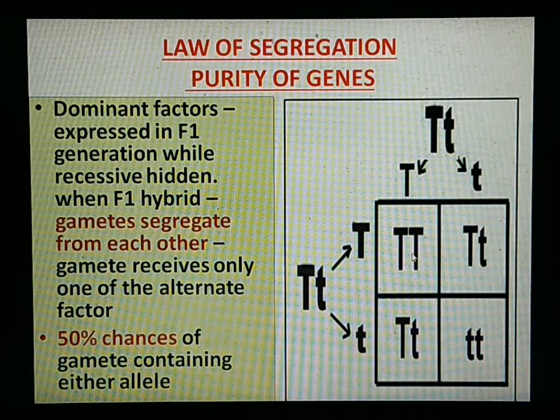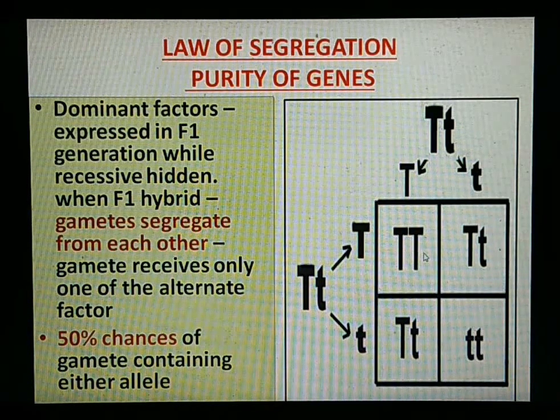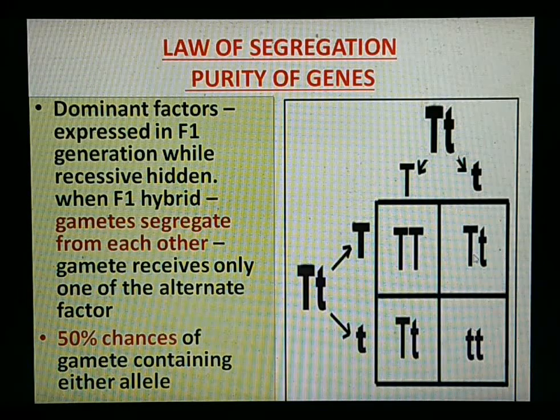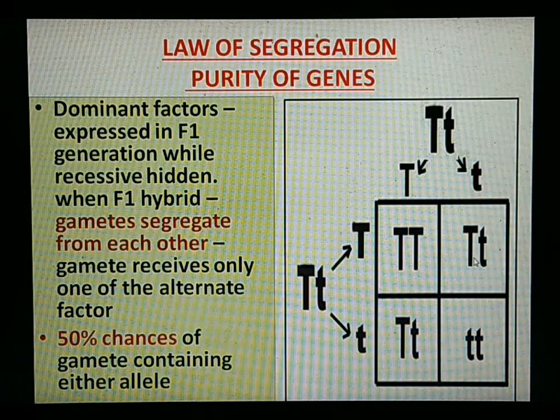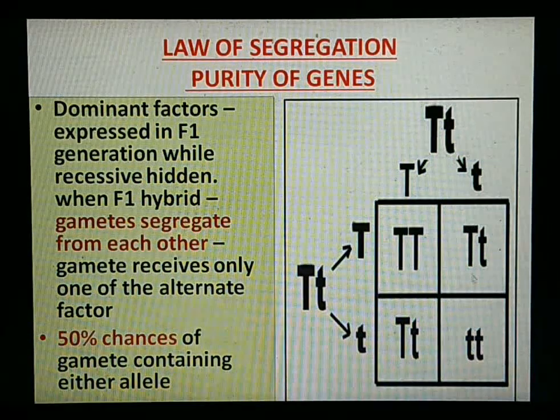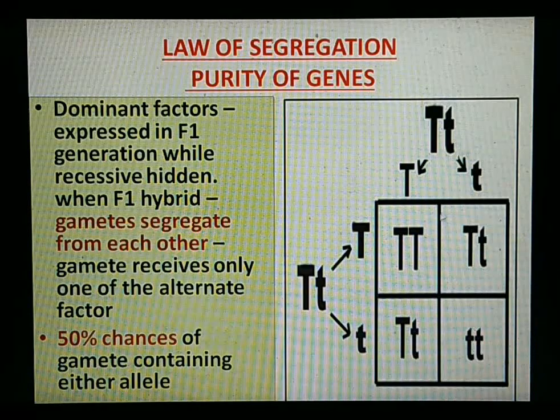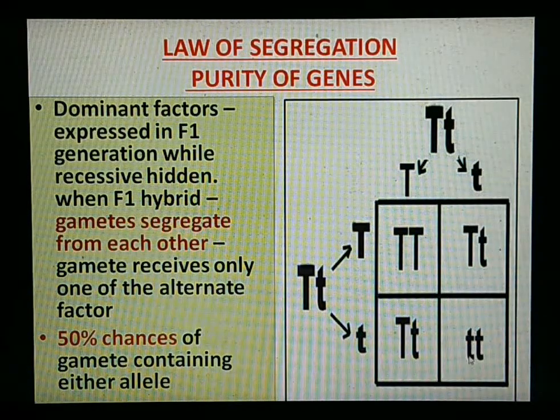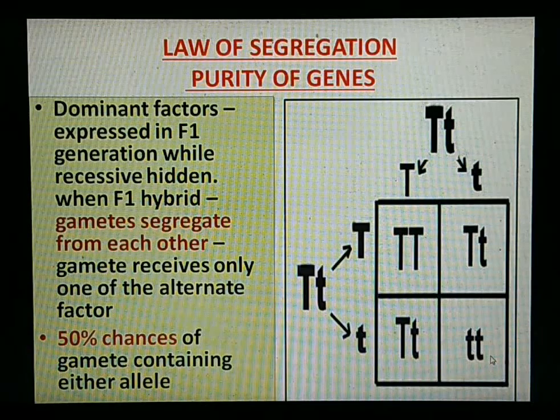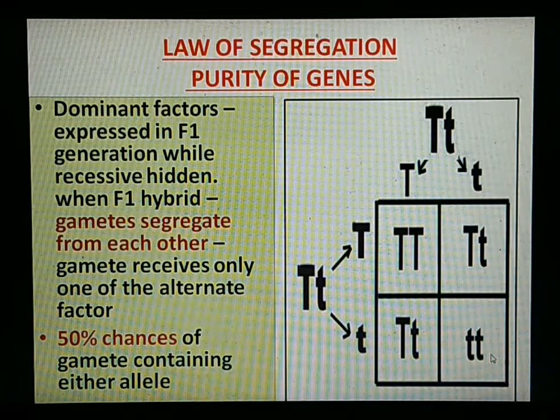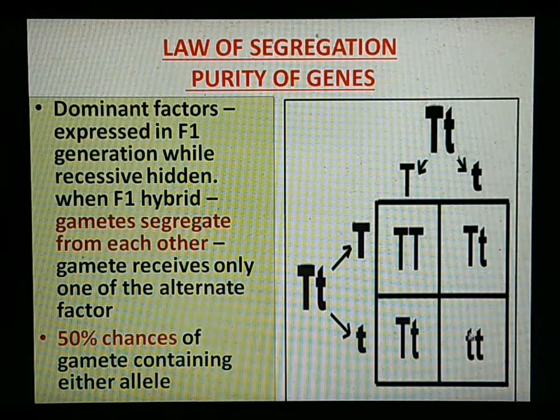Also we see that there can be homozygous tall plants or heterozygous. We should remember that in heterozygous, the one which is dominant will be expressed. Therefore we get a 3:1 ratio, whereas small t indicates the recessive factor, so only the dwarf plants will be seen.